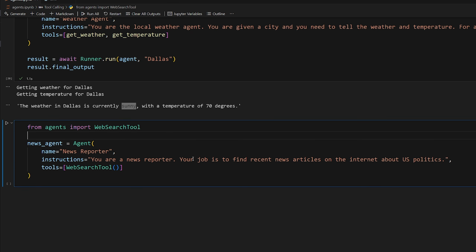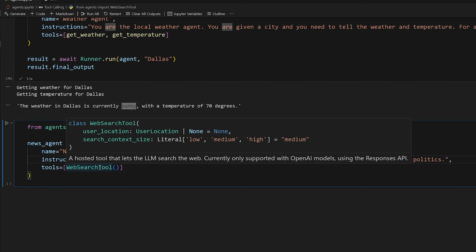You are a news reporter. Your job is to find recent news articles on the internet about U.S. politics. So you're giving it instructions, and then you're also giving access to this tool, which is again provided by OpenAI directly, called the web search tool. And what this will do behind the scenes is literally search the internet. So a hosted tool that lets the large language model search the web, currently only supported with OpenAI models using the Responses API.